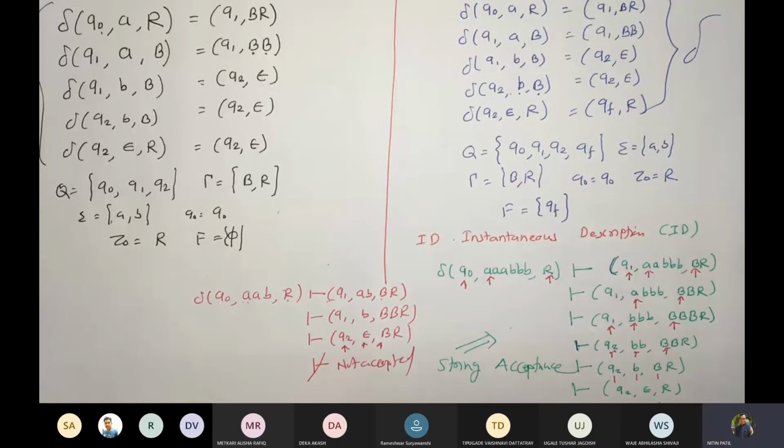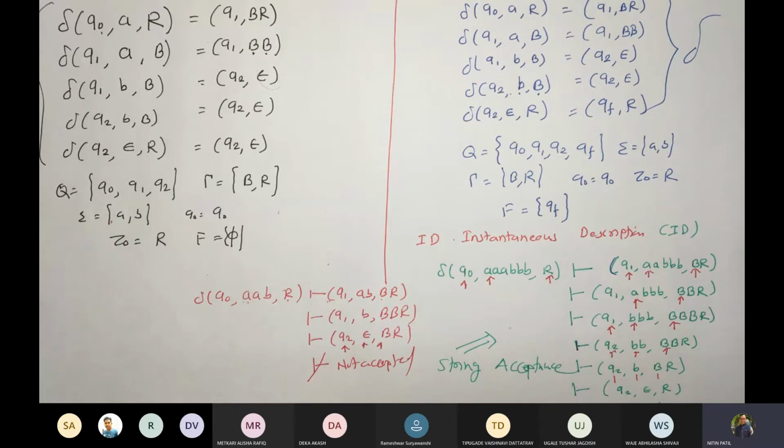This is called an ID, instantaneous description, using which you are going to say whether the string is accepted or not. So this first is string acceptance for the PDA.